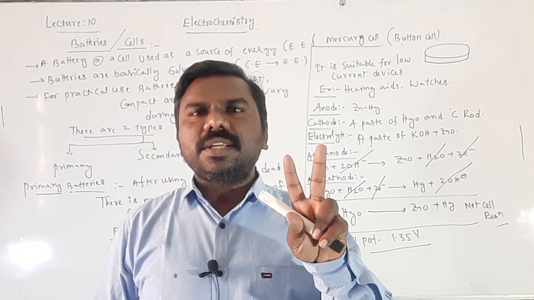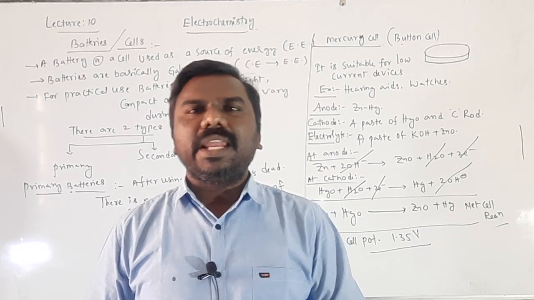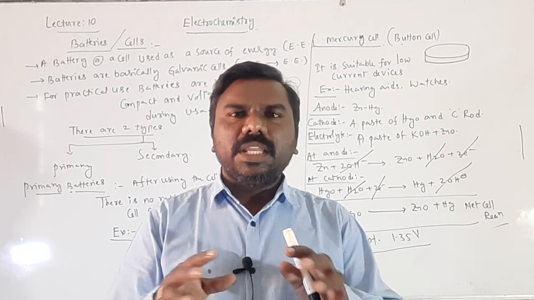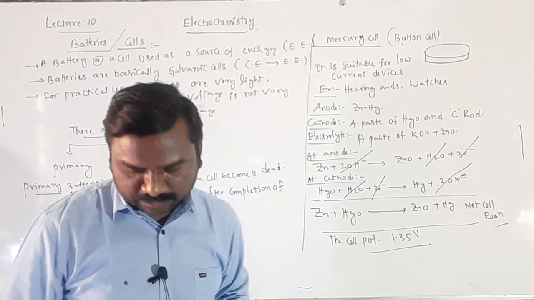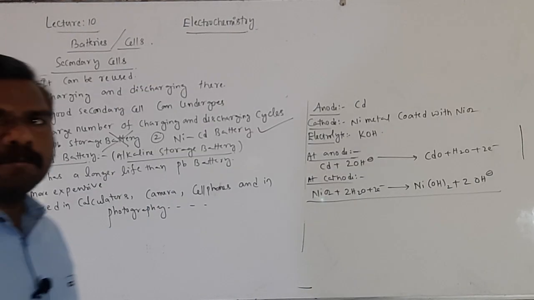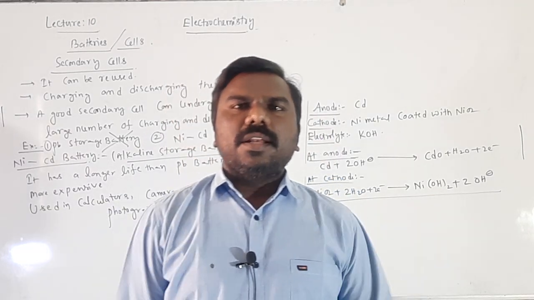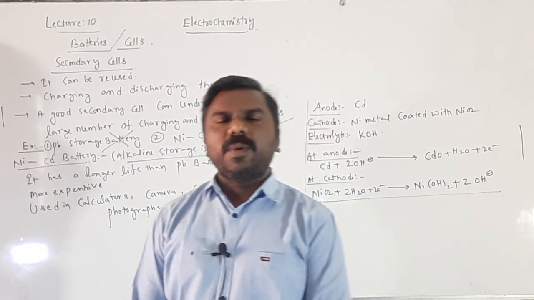In that, two cells are there: one is a lead accumulator, the lead battery, and another one is a nickel cadmium battery. The lead battery is removed from the syllabus; only the nickel cadmium battery is left. We will write all these points now. The next is the secondary cells. Secondary cells have reusage, charging and discharging, both phenomena are there.